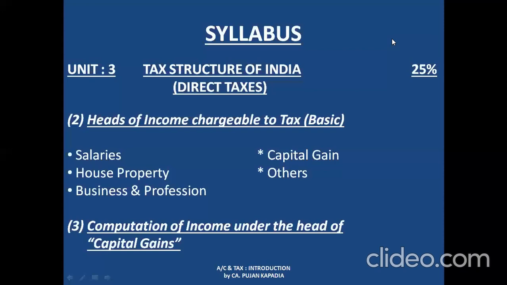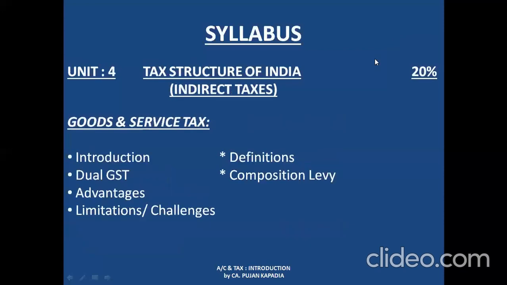Moving ahead, I would like to go to unit 4, that is tax structure of India, indirect taxes. Make a note of it, friends. The one that we did previously is unit 3, tax structure of India, direct taxes, and now it is tax structure of India, indirect taxes. The weightage of this unit is 20%. Now what are we going to study under this unit? We are going to deal with the buzzword of this era, goods and service tax. Yes friends, GST.